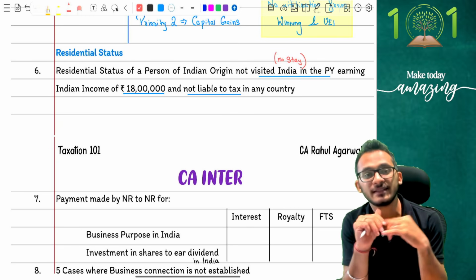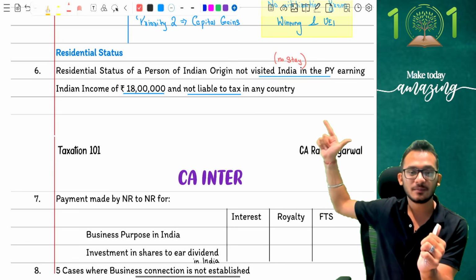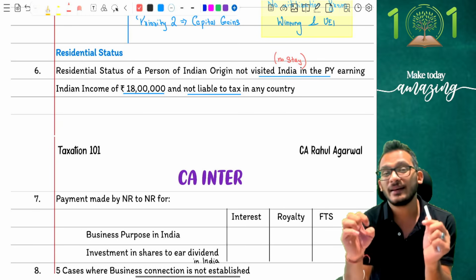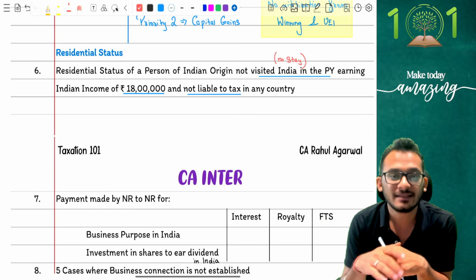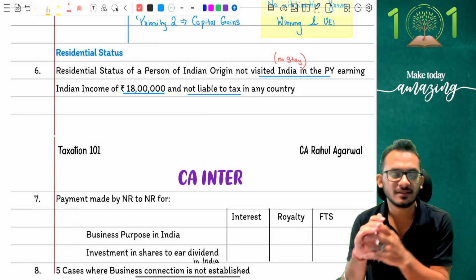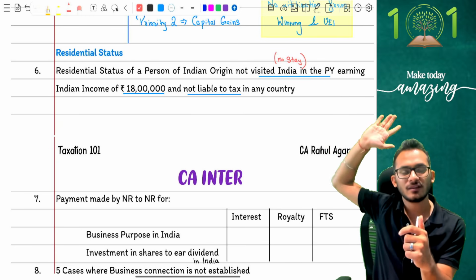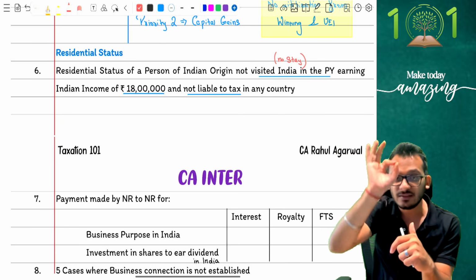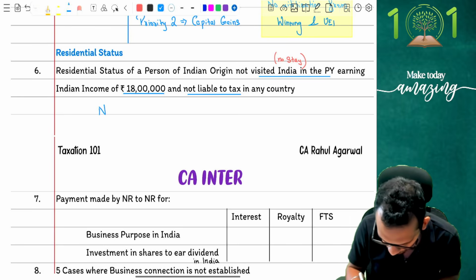The provision comes and says, if you are not a resident in any country, and at any point of time, if your Indian income is more than 15 lakhs, but you're not liable to tax in any country, I am going to declare you as a deemed resident, RNOR. That is what the provision is. And at this stage, this is what students end up making a mistake on. Looking at this line, they say no stay, Indian income is 18 lakhs, person is not liable to tax in any country, let's declare him RNOR. No, 0 marks, 0 marks. This person is a non-resident.